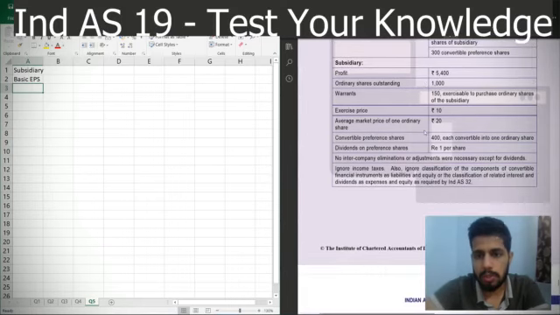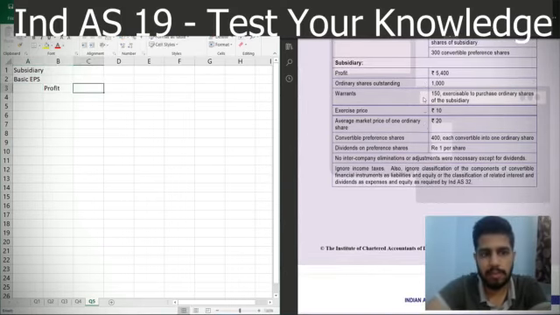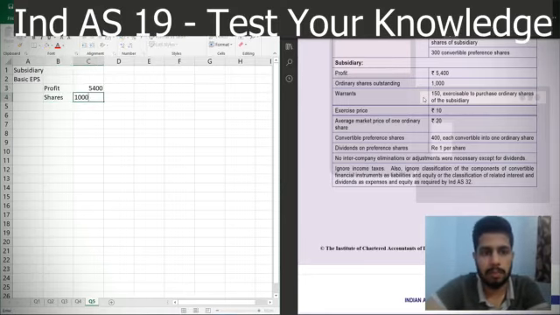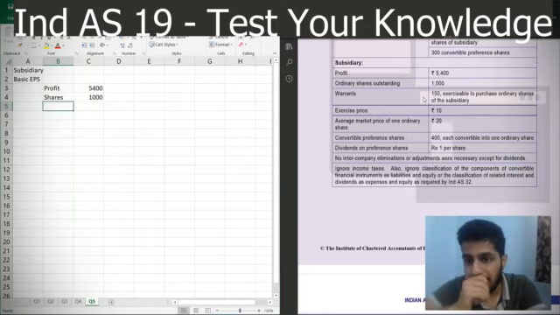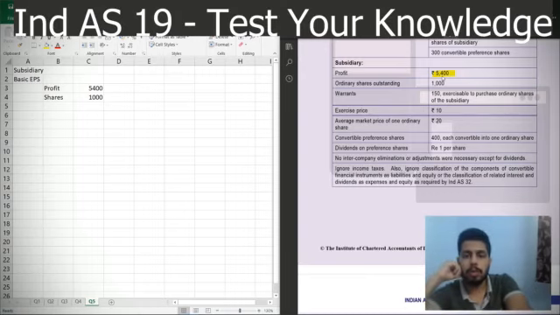So when you see for the subsidiary basic EPS calculation, we have profit at 5400 rupees and we have shares outstanding as 1000, right? Now when the question is saying profits, does it say that the profit is attributable to ordinary shareholders? It does not say that.